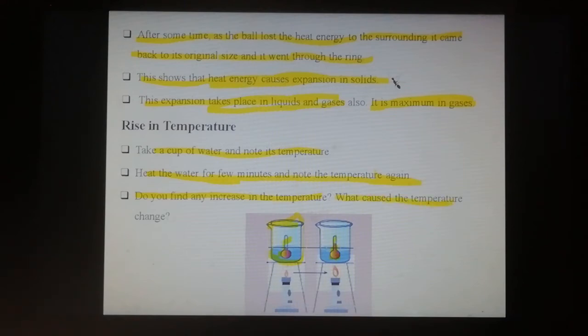What caused the temperature change? Yes, a temperature change is observed in this experiment. So what caused it? Heating. Any substance when heated increases in temperature.